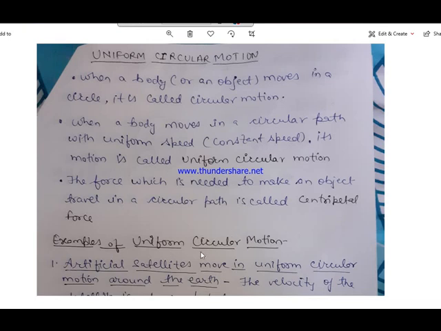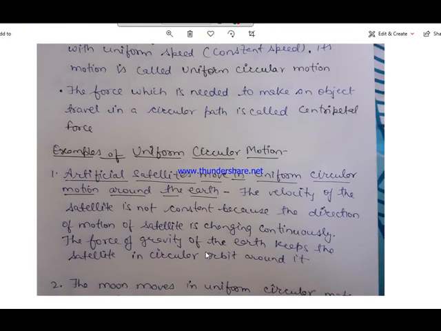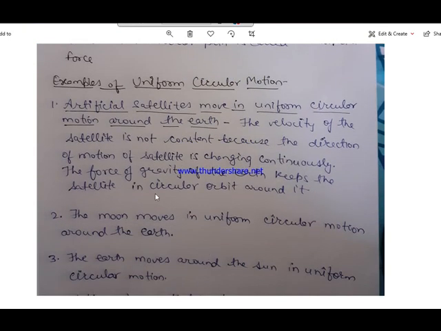Now we will discuss some examples of uniform circular motion. Artificial satellites which move around the earth, they are also in the uniform circular motion. The speed of the satellite is constant, but its velocity is not constant. Right? There is a difference between the speed and velocity.